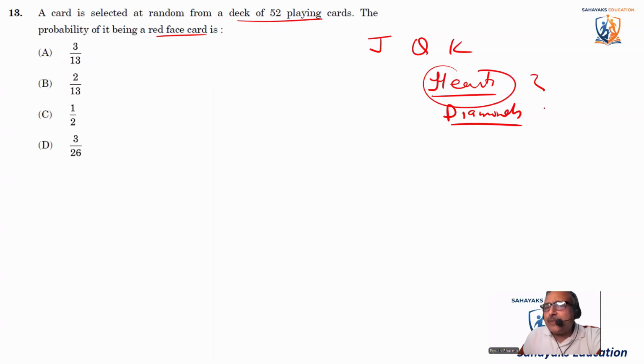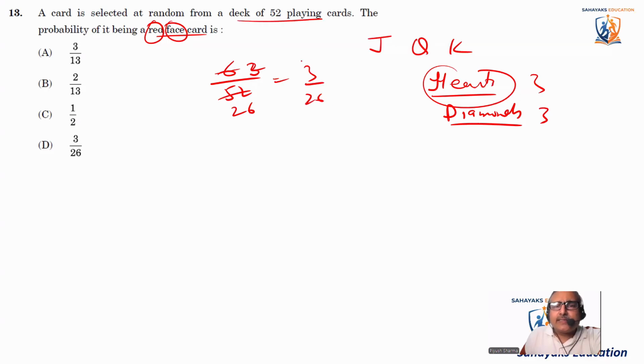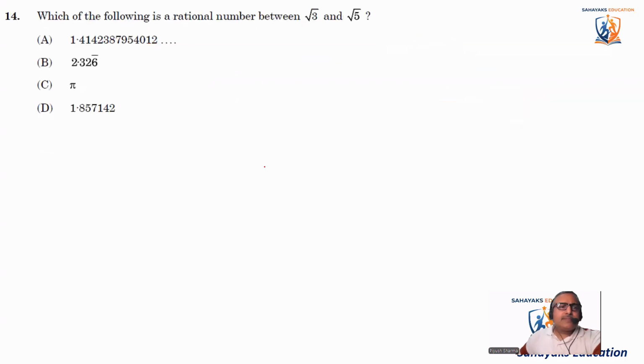So basically 3 cards from here, 3 cards from here. So there are 6 cards in total divided by 52 cards, which are red face cards. So we can just divide it. We can say 6 by 52, so it is 3 by 26. This is the answer. Coming to next.